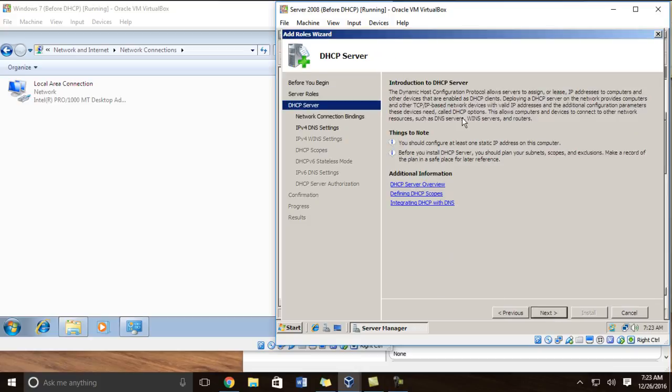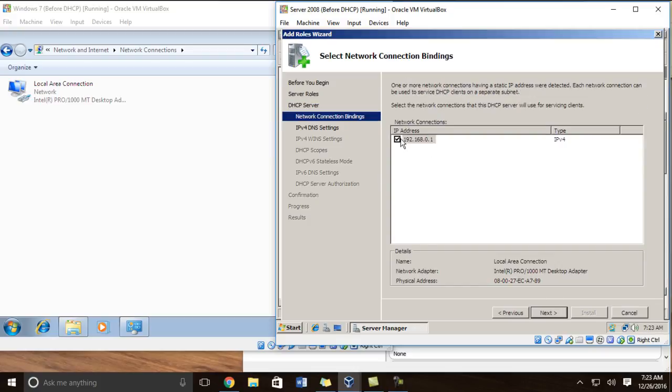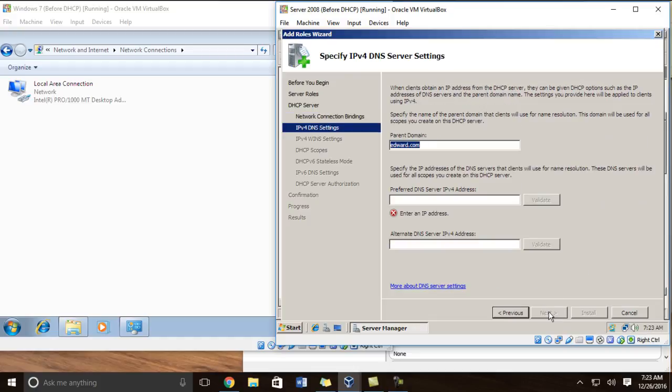We'll have a whole introduction to the DHCP server. You can read that if you want. You click Next. So you want to set it up for your IPv4 network adapter, with the IP address 192.168.0.1. Click Next as well.